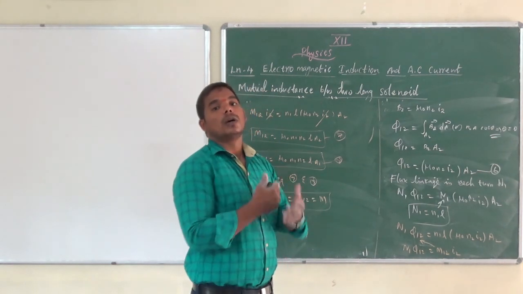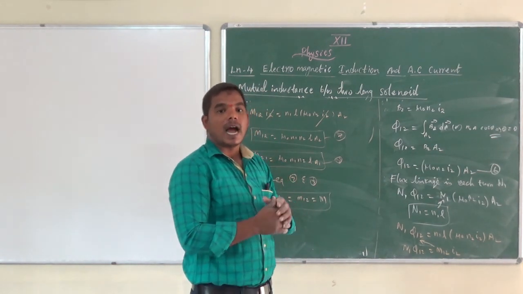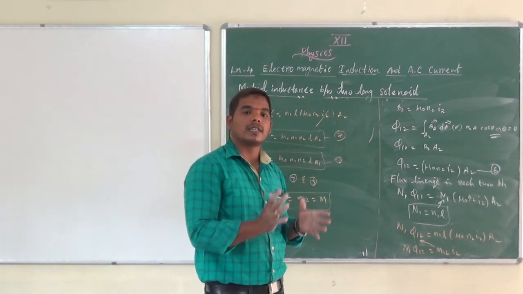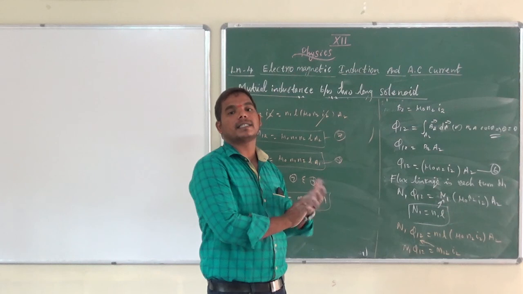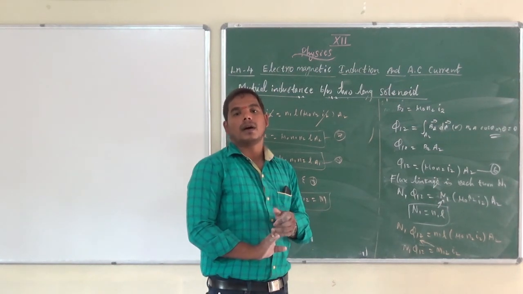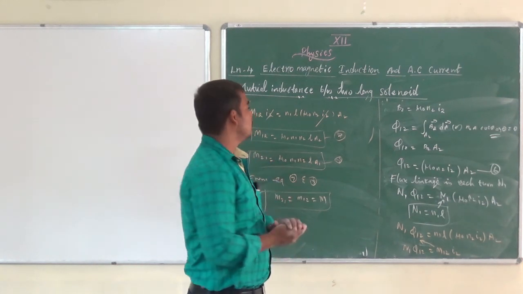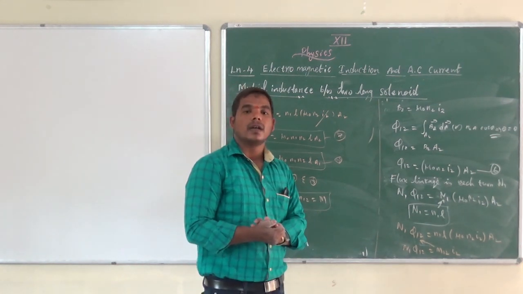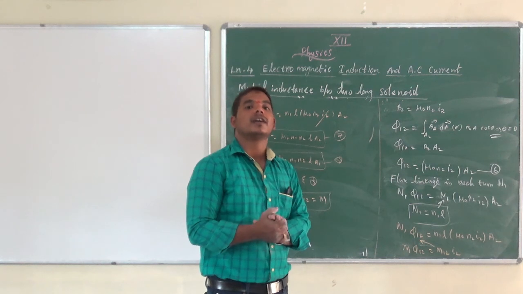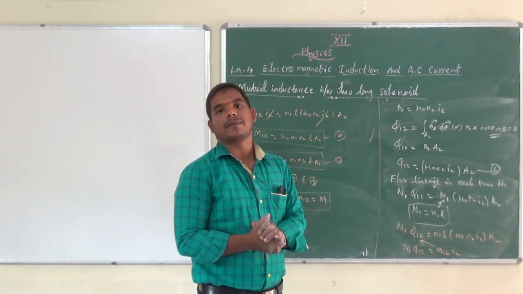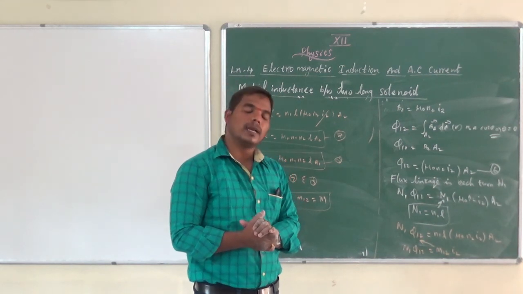Then study mutual inductance and write it separately and study the difference. What is the difference between self-inductance and coefficient of mutual inductance? The transformer works on the principle of coefficient of mutual inductance, or mutual inductance.